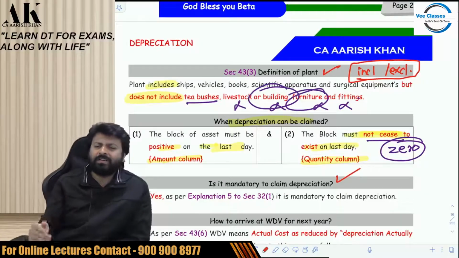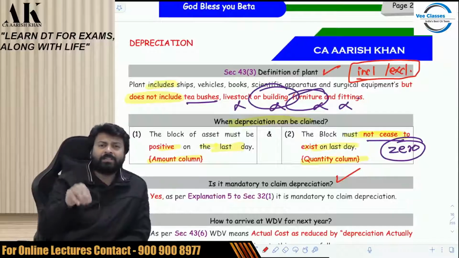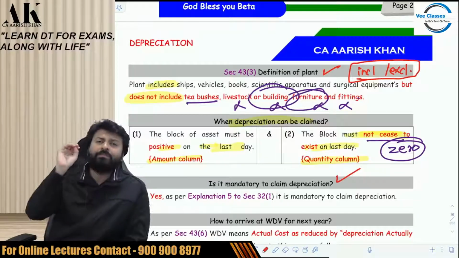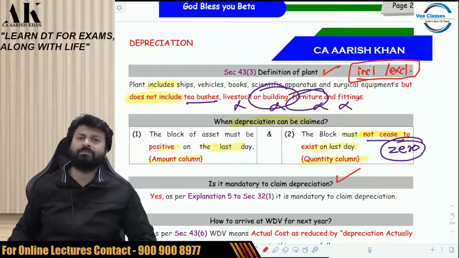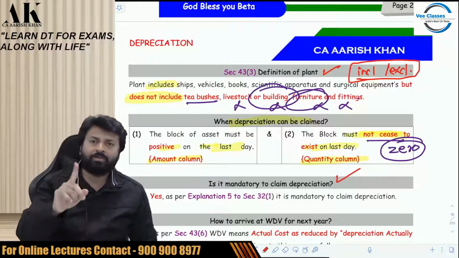And the last thing which we did was you claim depreciation of block asset. You have to keep your amount column positive and your quantity column should not become 0. And last but not least, it is mandatory to claim depreciation.